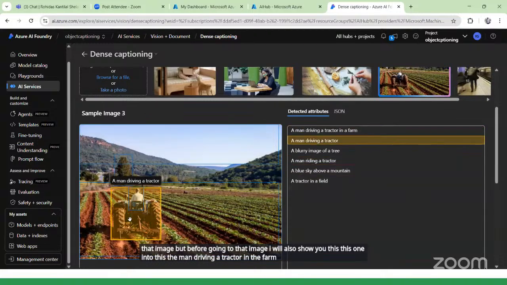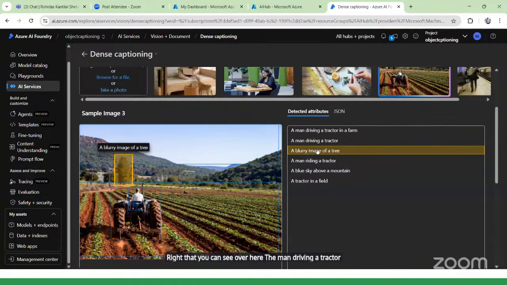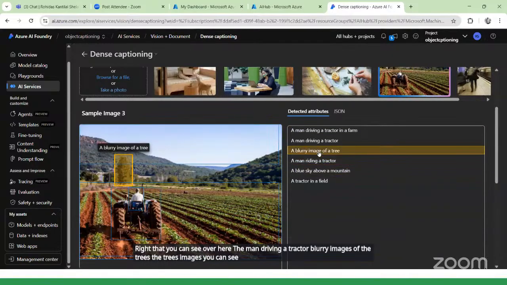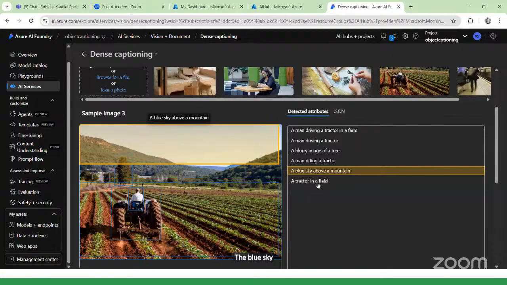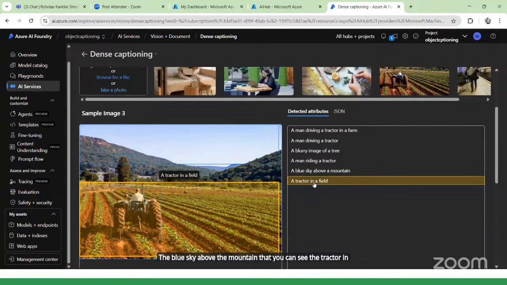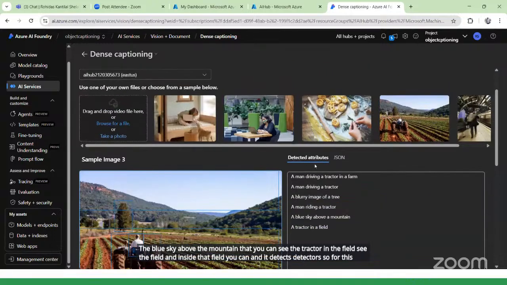You can see the blurry images of the trees. Some tree images are there, but they are blurry. You can see the man riding a tractor, the blue sky above the mountain, and the tractor in the field. It detects the tractor inside that field, and for this it has written the captions.